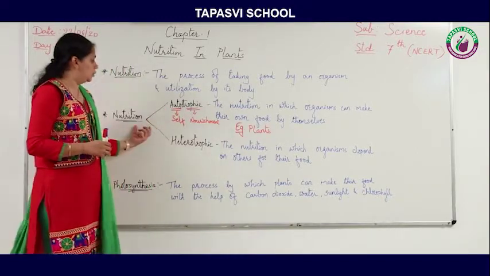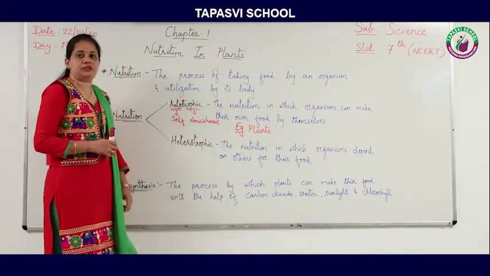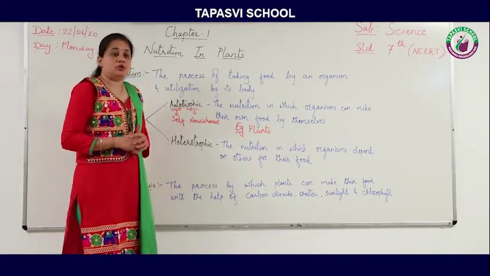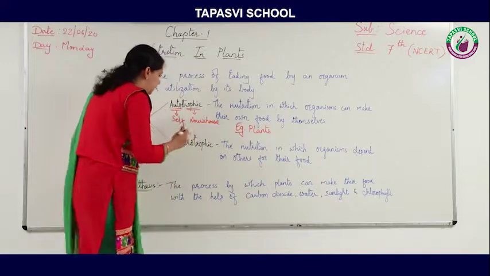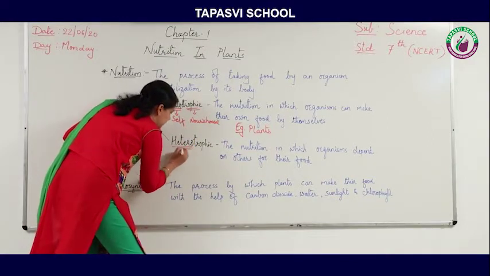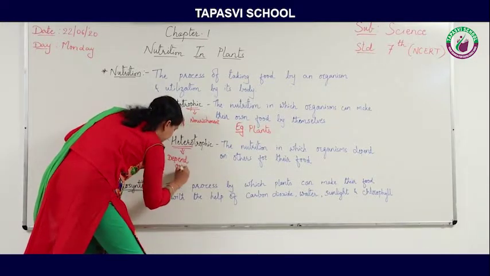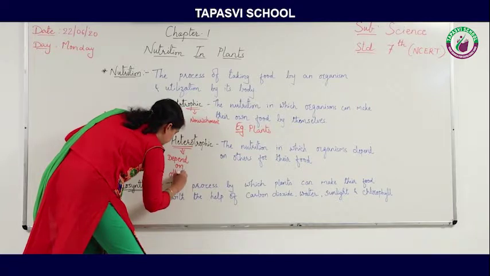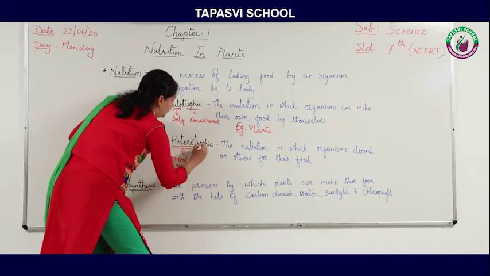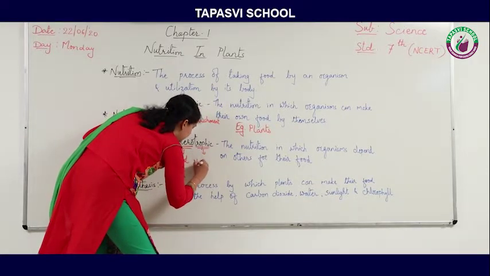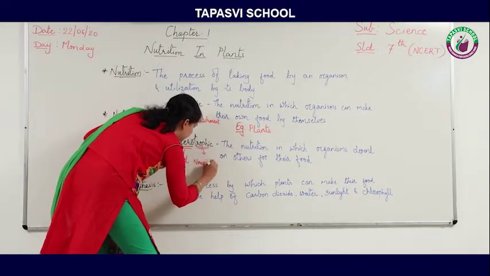Now another type of nutrition is heterotrophic nutrition. The word has two parts. Hetero means depend on others, and trophic means again nourishment.